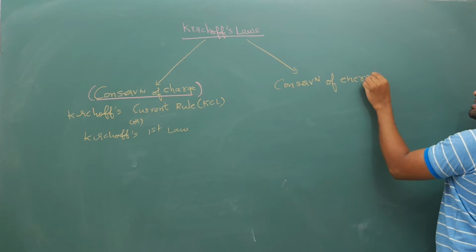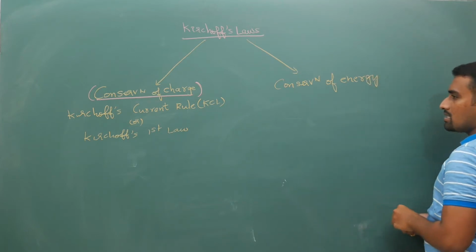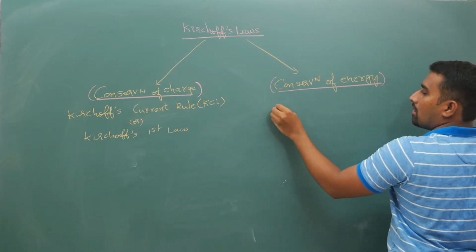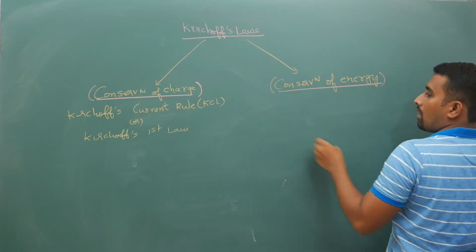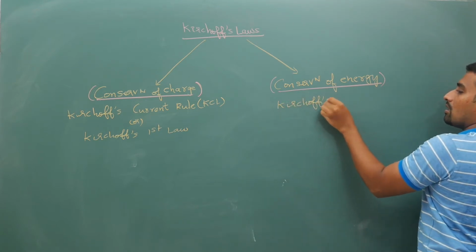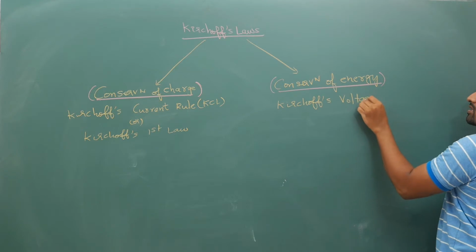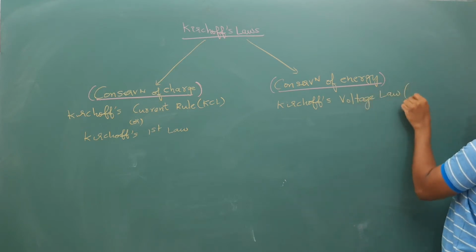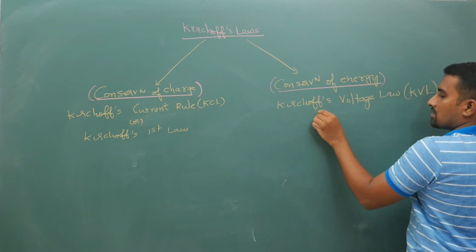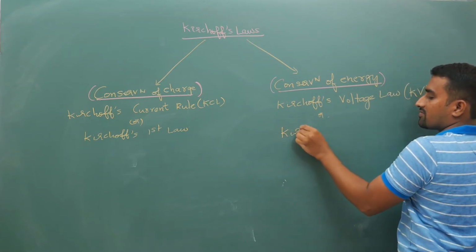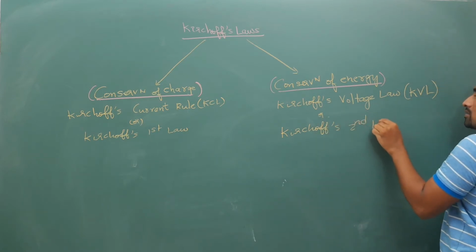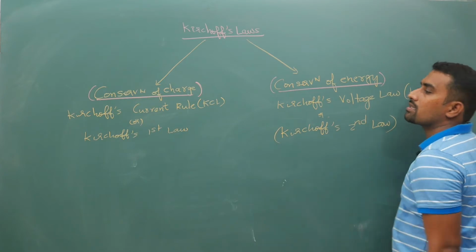This is also called Kirchhoff's voltage law, which is KVL. It is also called Kirchhoff's second law. So these are the two laws that you have.